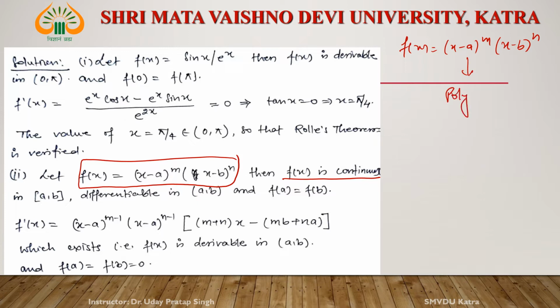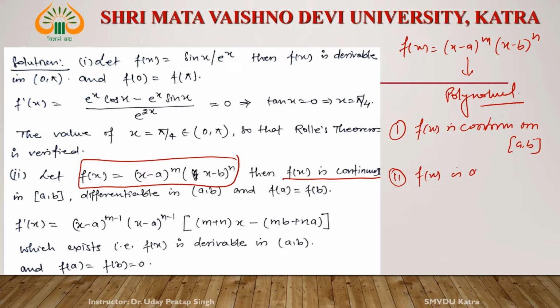Okay, so a polynomial is everywhere continuous on the whole real line, and a polynomial is differentiable also. So the first one is f(x) is continuous on [a, b], and the second one is f(x) is differentiable on the open interval (a, b), and the third one is f(a) = f(b), that is 0.